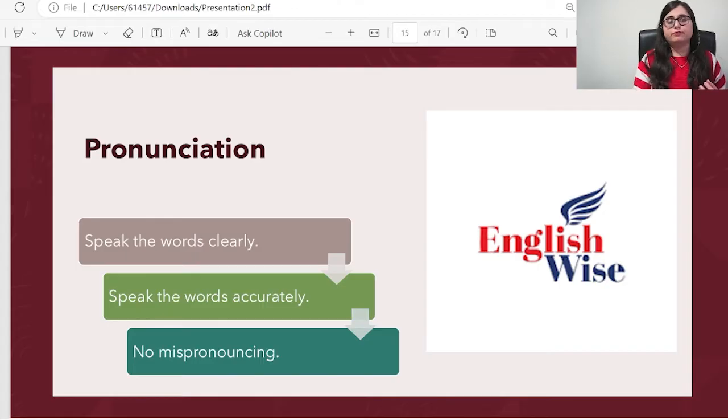It was way fast. My words are not understandable. I won't be getting any points. And let's say if I'm speaking, speak the words clearly. Again, lots of fluctuations, no points. Speak the words accurately. If you feel that there is a word in repeat sentences which is difficult to pronounce, make sure you don't speak that word. Catch simple words and speak it in a flow.